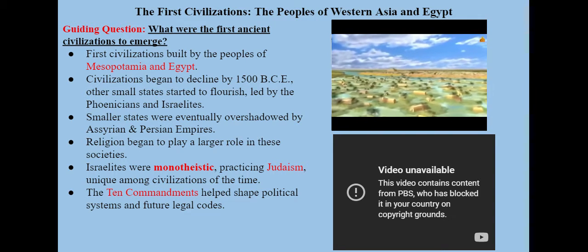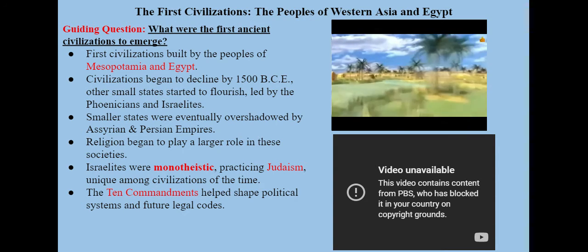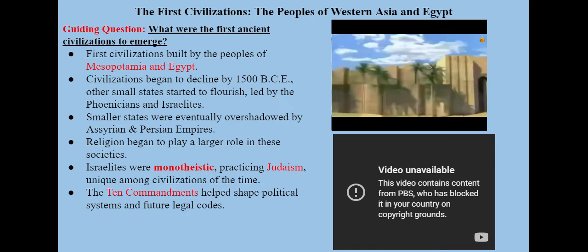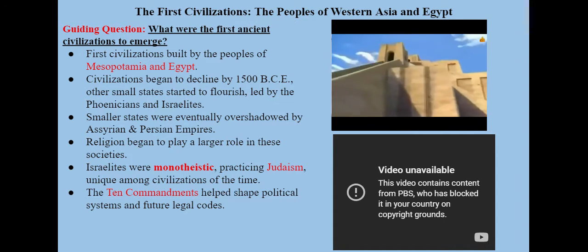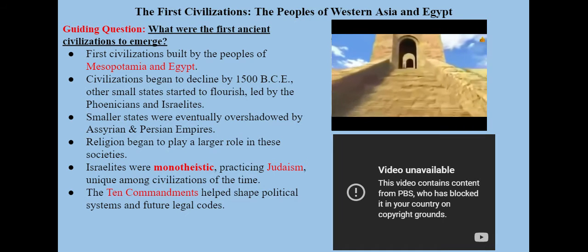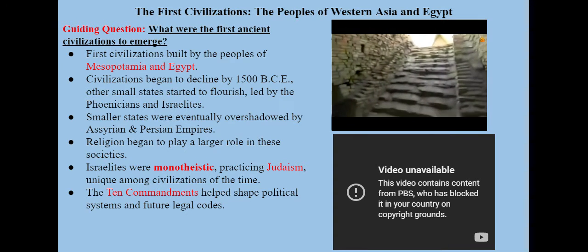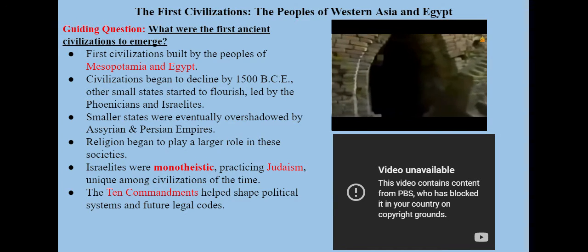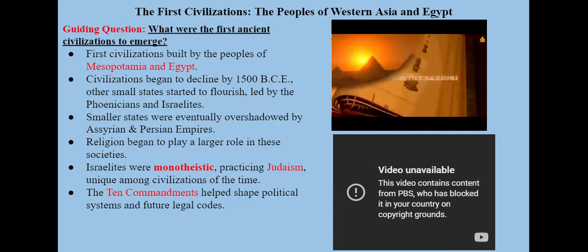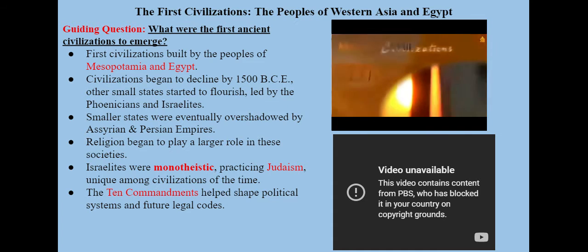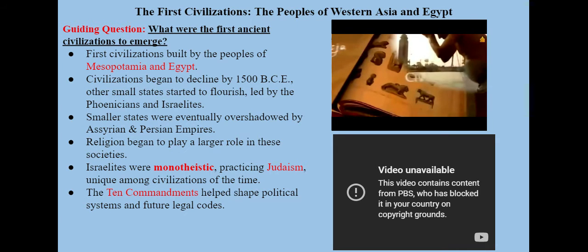The bad news about that is when we were fighting in Iraq and when ISIS was in Iraq and everybody was blowing Iraq up with bombs and bombs and bombs, we destroyed a lot of artifacts from the first civilization. So, kind of a big oops in that world. Egypt is going to be the second. Closely followed at this time are the ancient Chinese peoples and the ancient Indian people of the Indus River Valley. We are going to see a decline in empires by about 1500 before the Common Era because we're now going to see modern states rise. So we don't have as many of these gigantor empires as there used to be.